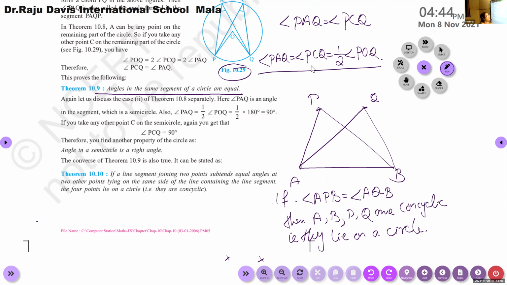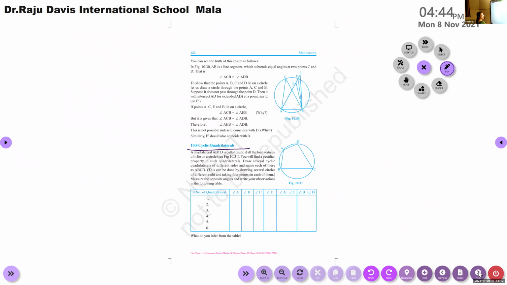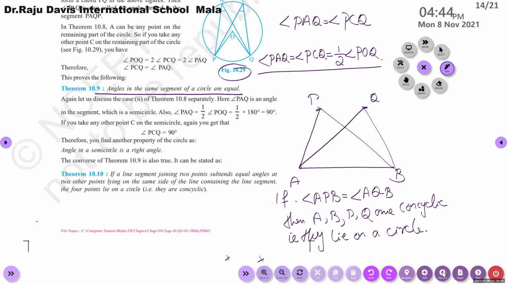Can I change? Yes, ma'am. Now the heading is cyclic quadrilaterals. Ma'am, should we write the heading cyclic quadrilaterals?